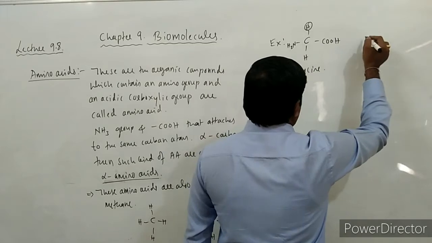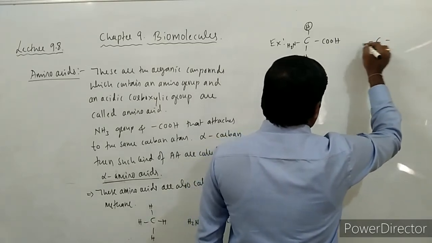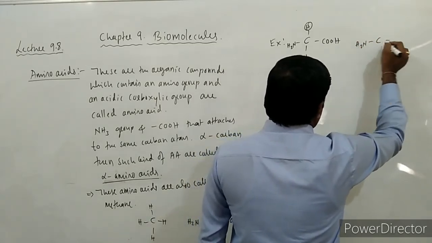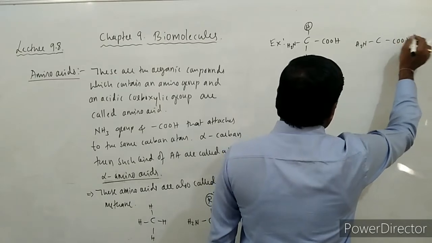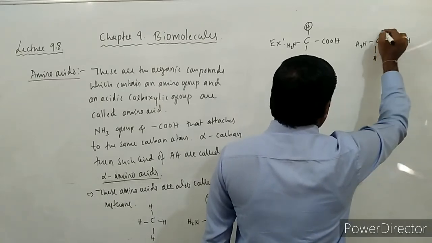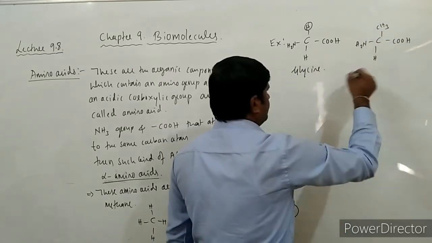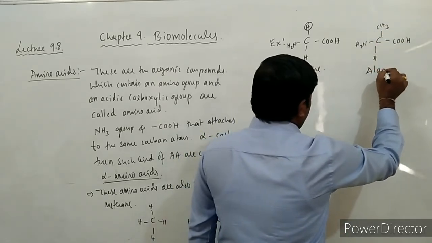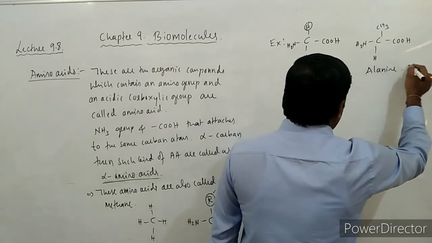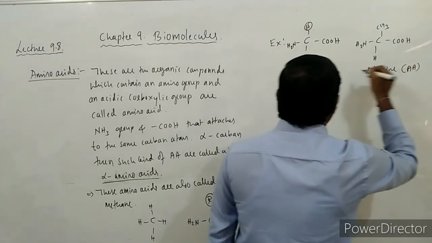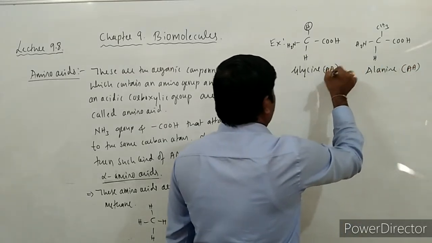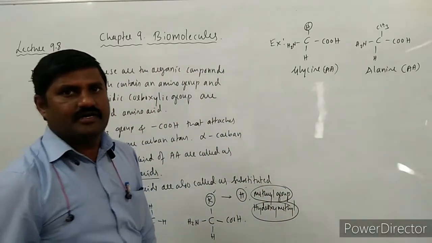In the same way, with COOH, if R is changed to CH3, then it is called alanine, which is another amino acid. This is also one amino acid here.